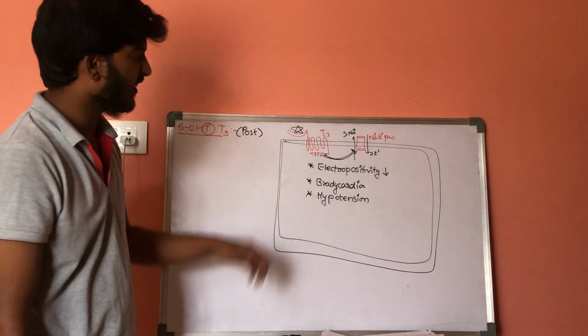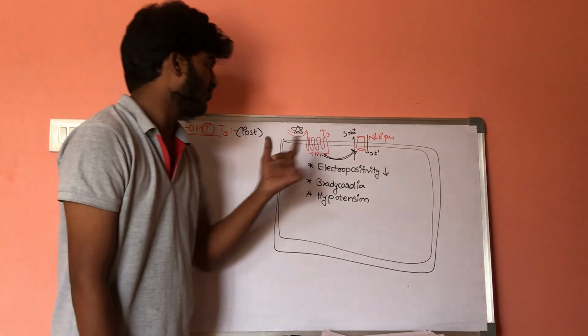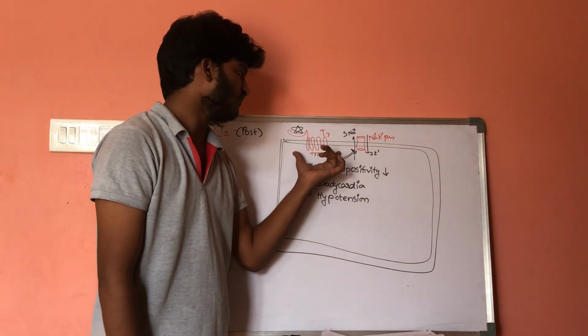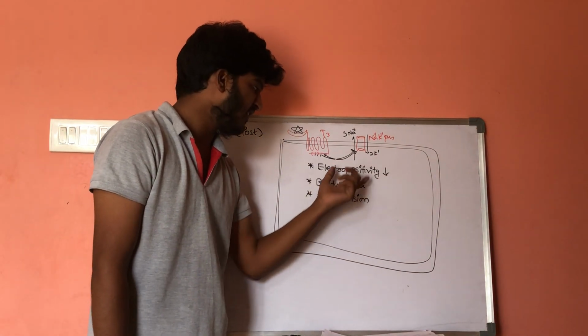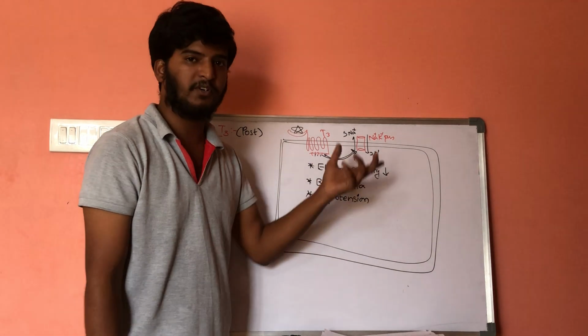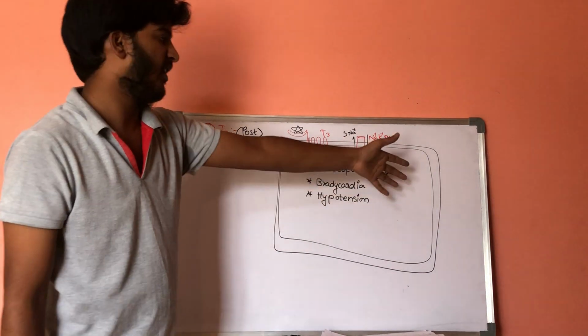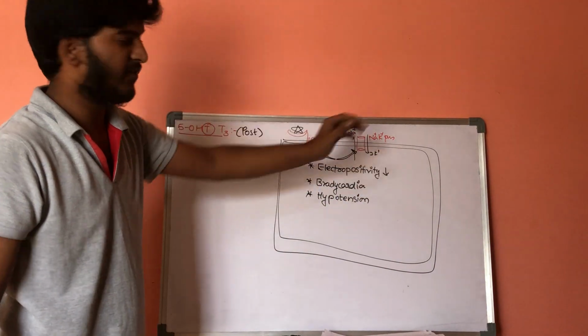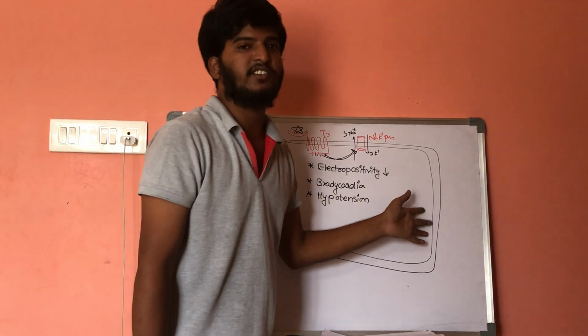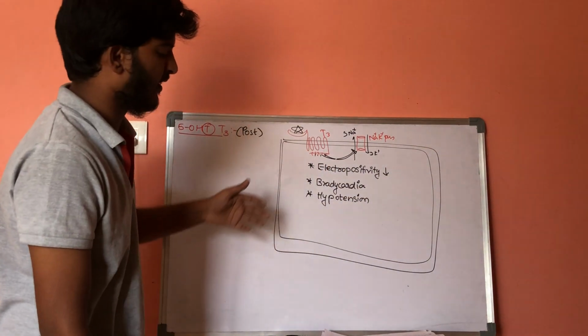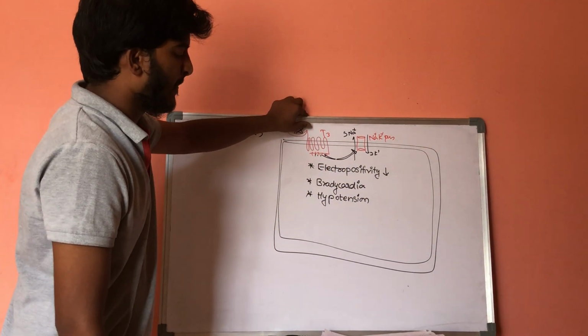So what are the drugs which should be given here? Once again, if there is decreasing of electropositivity, there will be no action potential generated. If there is no action potential, there will be no releasing of serotonin, 5-hydroxytryptamine.